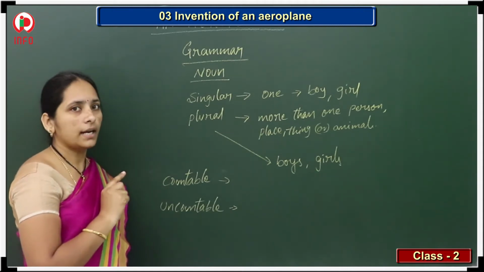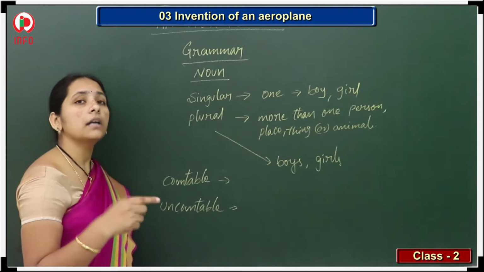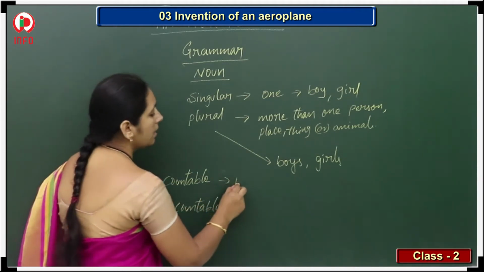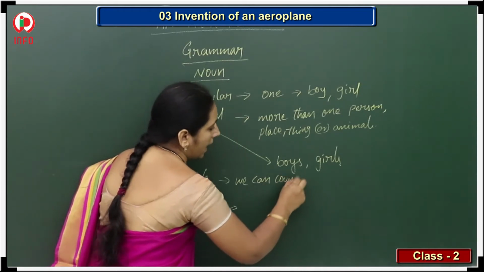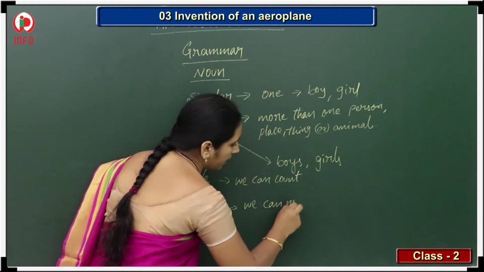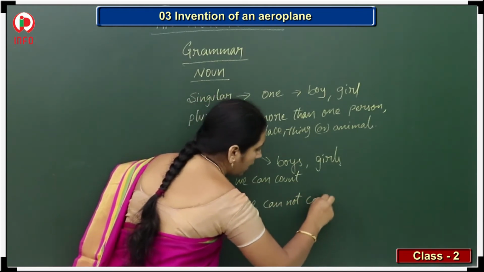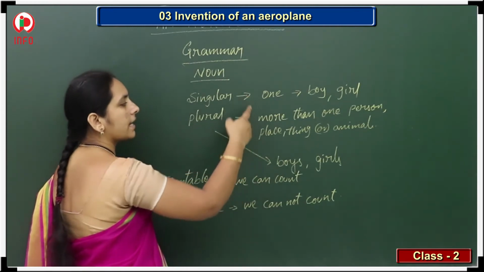And uncountable means which we cannot count.